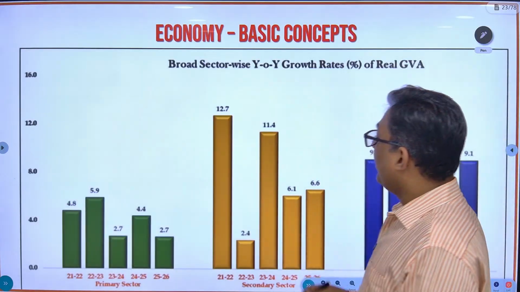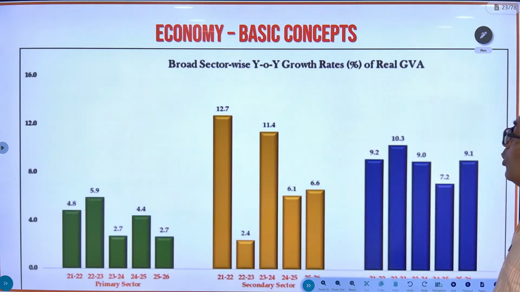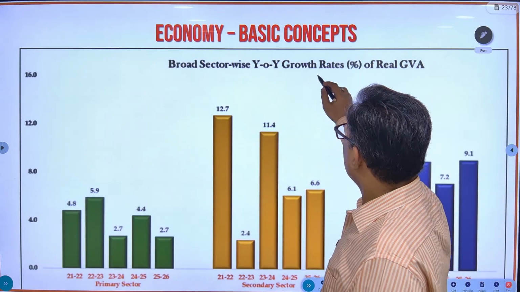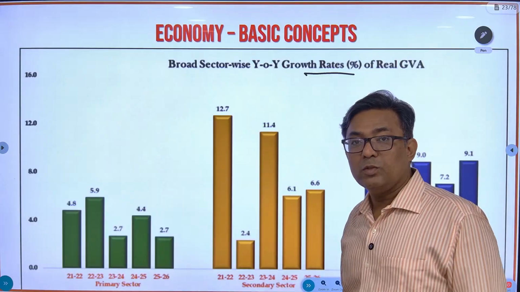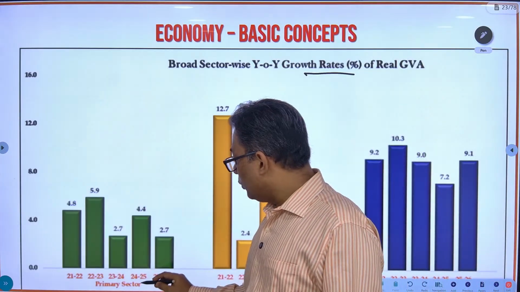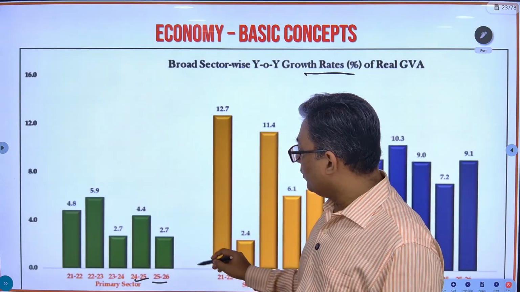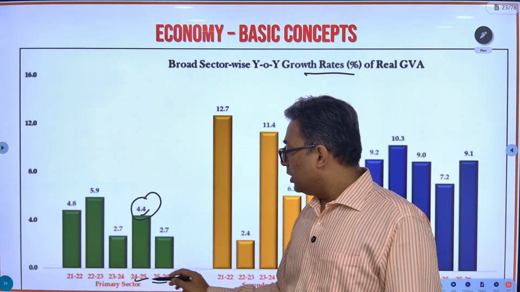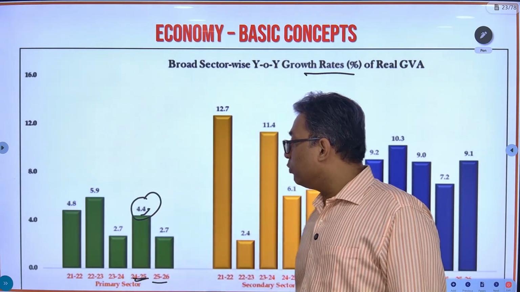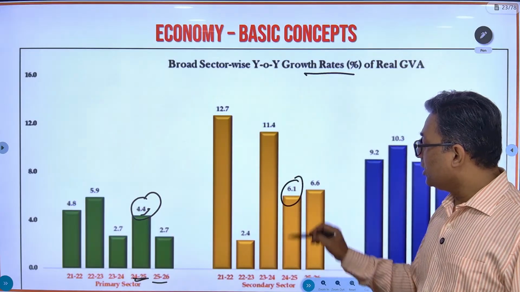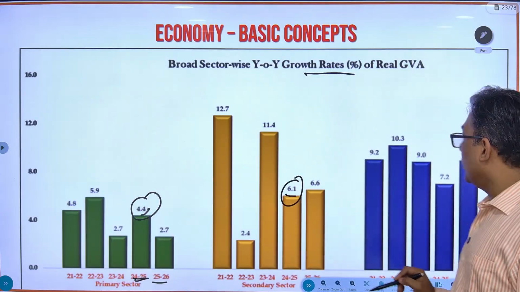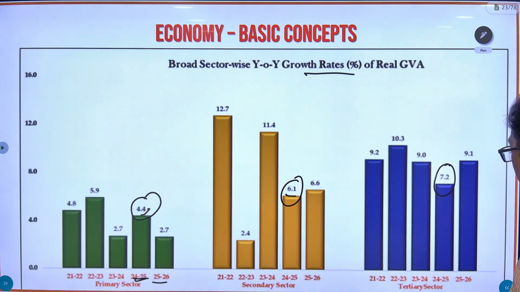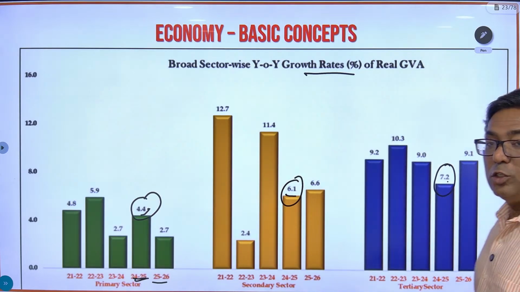Okay, another fact. Okay, now this is directly taken from the economic survey. Another fact. What is the growth rate of different sectors? Okay, primary sector, if you look at 2025 to 2025-26, okay, this part is important. Primary sector, the growth rate in 2024-25 is 4.4. Secondary sector, manufacturing sector, the growth rate is 6.1. And tertiary sector, in the same period, the growth rate is 7.2.